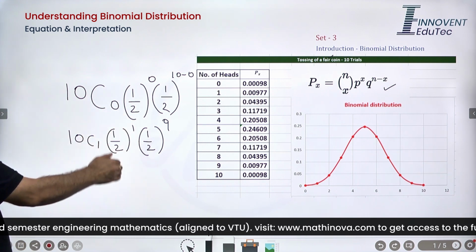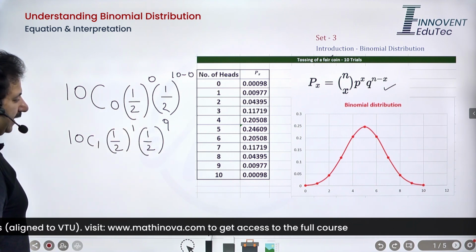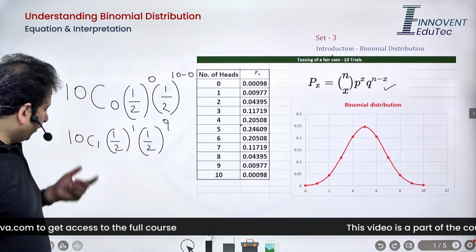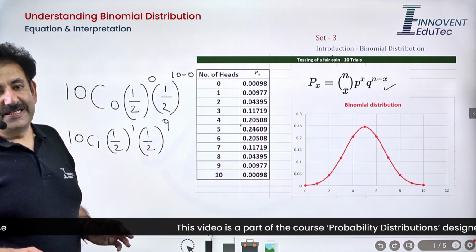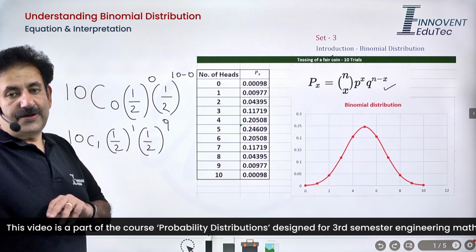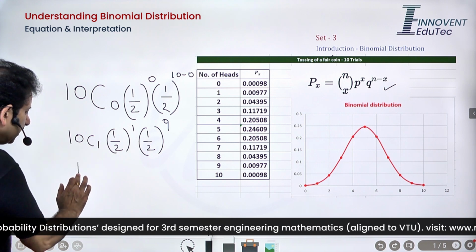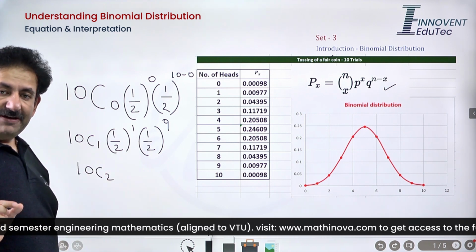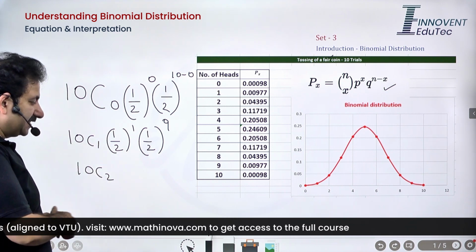Success probability to the power 1, because you are seeking one head, and failure probability to the power 9, because in 9 cases you are failing. And why do I get 10 such possibilities? Because the occurrence of a head cannot be restricted to any one trial. It can occur in the first trial, second trial, third trial, up to the tenth trial. So that is why this 10C1 factor comes into play. Similarly, if I talk about 2 heads, I can say 10C2. These 2 events can occur in any of the 1 to 10 trials. That is why it is 10C2.